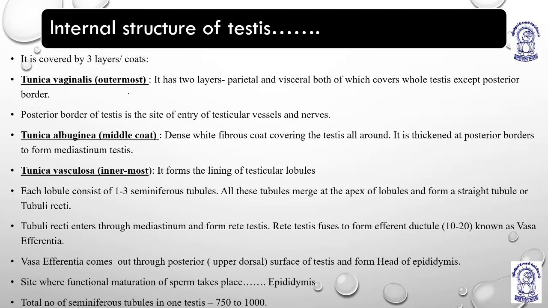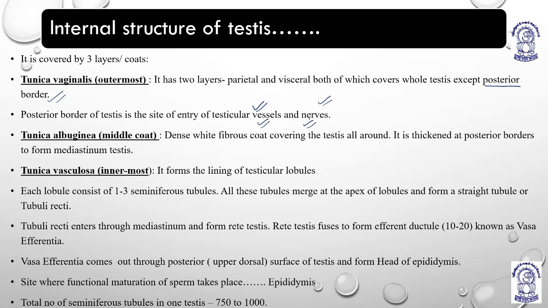Tunica vaginalis is the outermost, tunica albuginea is the middle coat, and tunica vasculosa is the innermost, right? So tunica vaginalis has 2 layers, the parietal layer and the visceral layer, which cover the whole of the testis except the posterior border. Just mark it. Except the posterior border, right? The posterior border of the testis should remain open because it is the site of entry for testicular vessels and nerves.